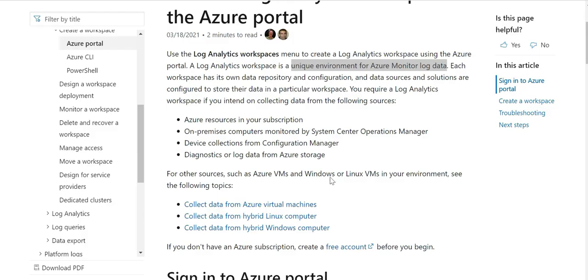So what is a log analytics workspace? It is a unique environment for Azure Monitor log data. It will monitor the log data. So these are the scenarios where it is useful to collect the data. You can read it in your leisure time. So we got our first answer.